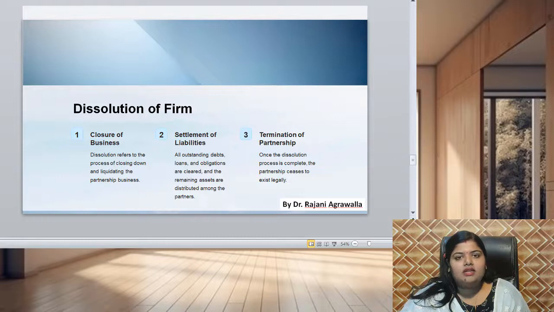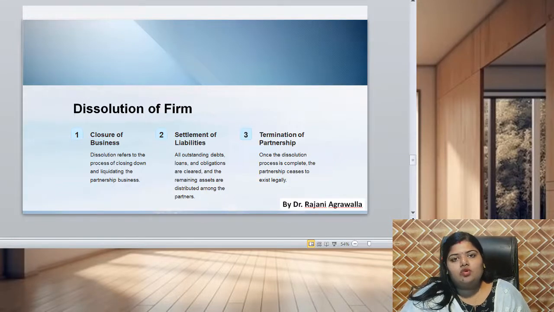After that, if there is any loan outstanding to a partner, suppose A is my partner and he has given a loan to the firm, then instead of paying him first, I will pay the outsider's loan first, and whatever the remaining amount, if there is any surplus, will be used to pay off the liability of the partner, right?